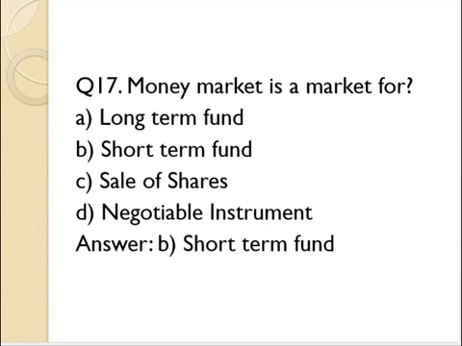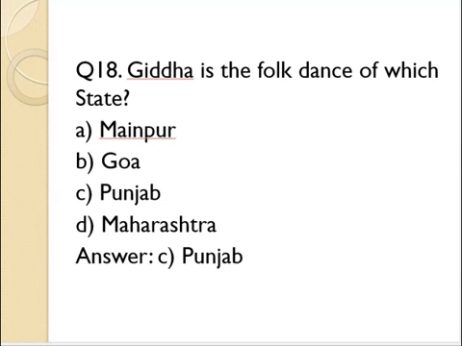Question number 17. Money market is a market for A. Long-term fund, B. Short-term fund, C. Sales of shares, D. Negotiable instrument. Answer B. Short-term fund. Question number 18. Gidda is the folk dance of which state? A. Manipur, B. Goa, C. Punjab, D. Maharashtra. Answer C. Punjab.